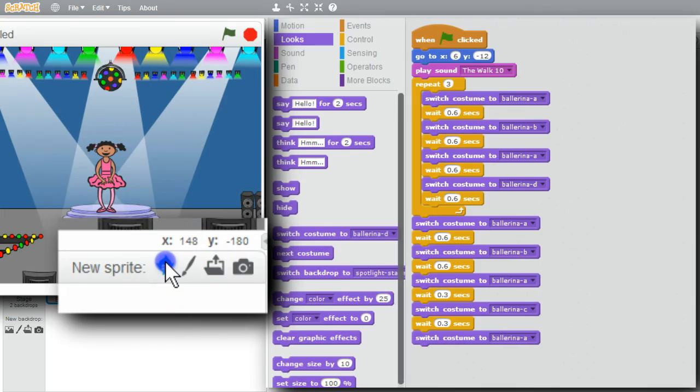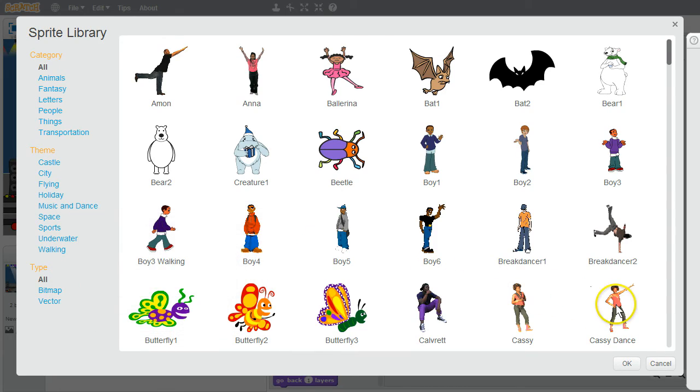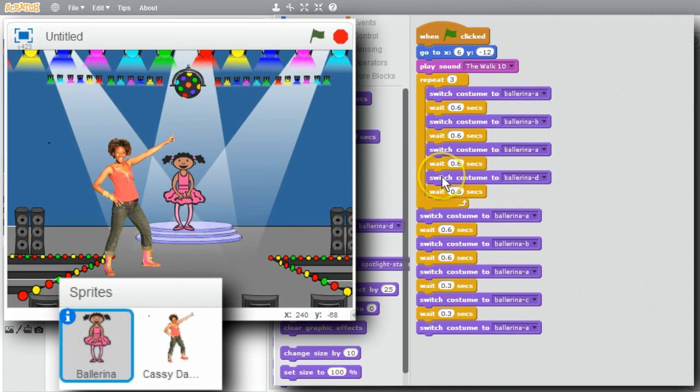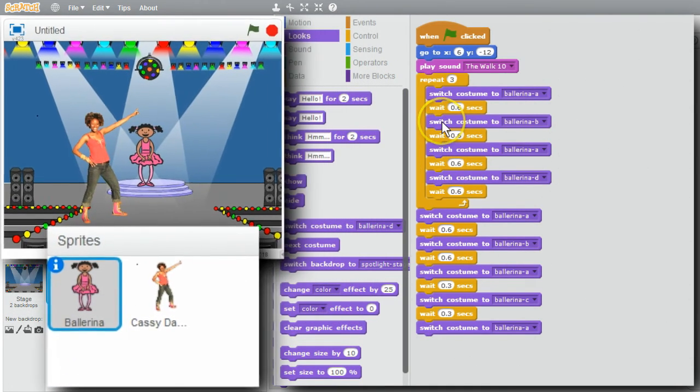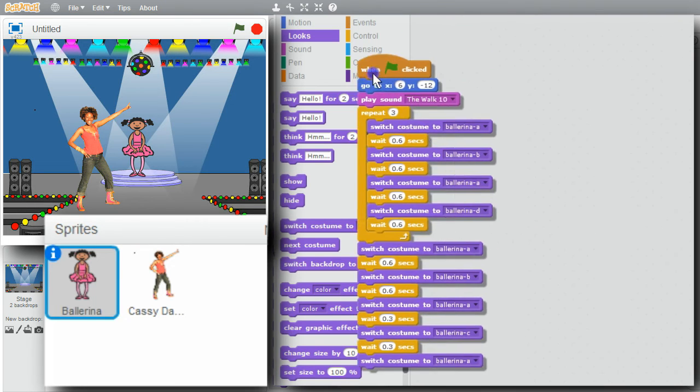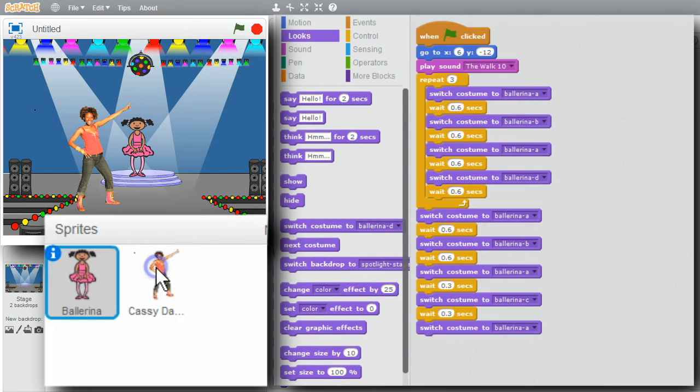I'll go to New Sprite. I'll double-click on Cassie Dance. Now I have 2 sprites, Ballerina and Cassie Dance. Cassie Dance doesn't have any command blocks, but the Ballerina still has her blocks. I can copy blocks from one sprite to another instead of creating them all from scratch again. Sorry about that. I'll drag and drop the Ballerina's blocks onto Cassie Dance.